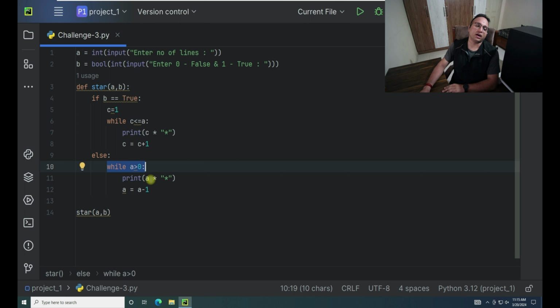So after this round our value of A becomes 4, and once again it will trigger, since the value is still greater than 0, and 4 stars will get printed. So that is all about the else statement. This is all about the if statement.